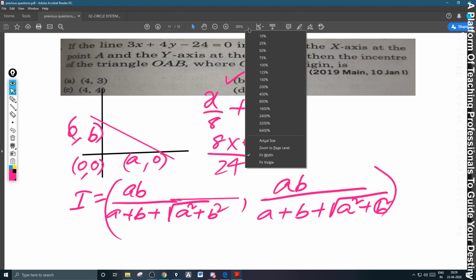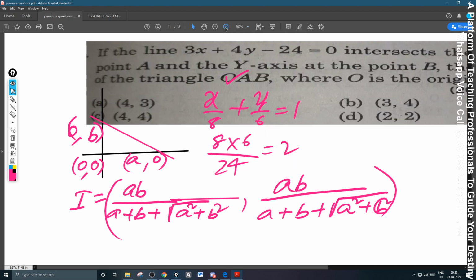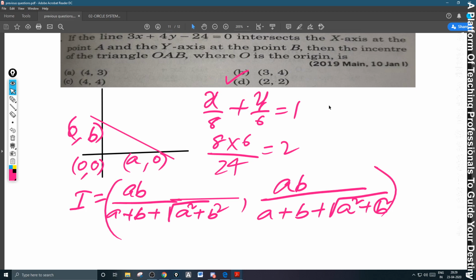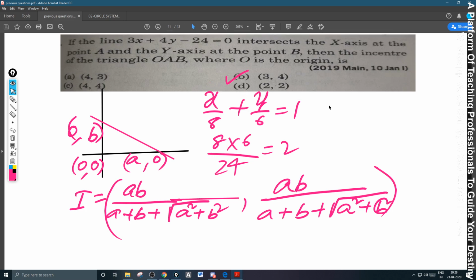Okay. See it now. Let me read the question. If the line 3x plus 4y... remember, sir, to write the question it takes more time and we cannot discuss more questions. That is why, to make this document also I am taking a lot of time.